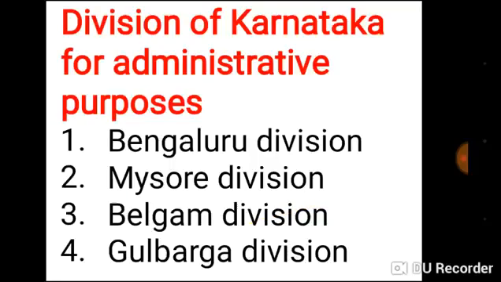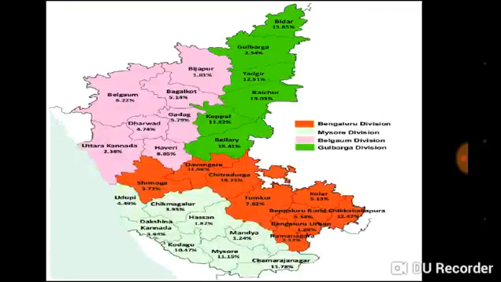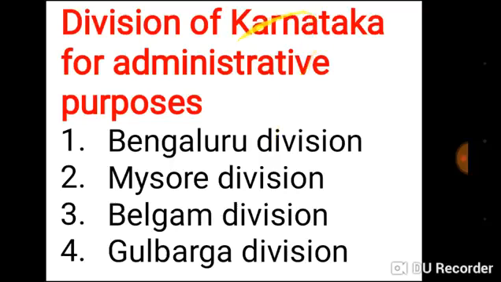Division of Karnataka for administrative purposes. There are 4 divisions: Bengaluru division, Mysore division, Belgaum division, Gulbarga division. Those divisions are observed in this map. The red color shows the area of Bengaluru division. Light green color shows the area of Mysore division. Pink color shows the area of Belgaum division. Bright green color shows the area of Gulbarga division. Now let us move on.